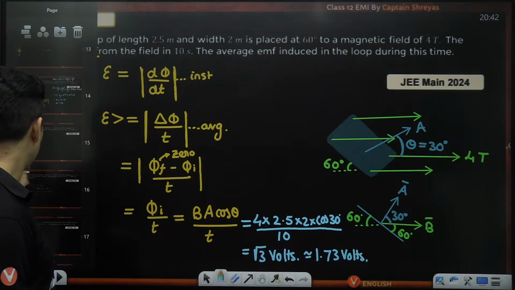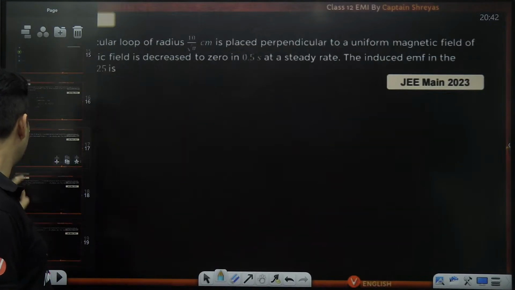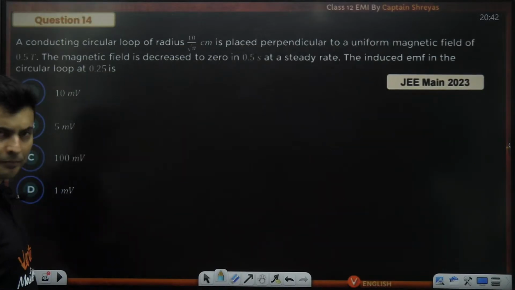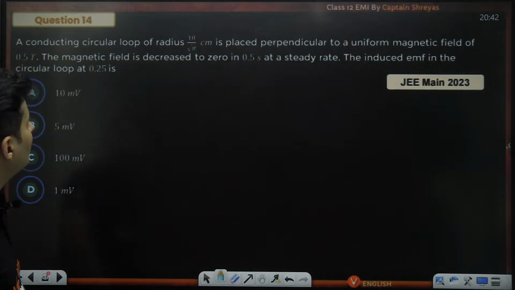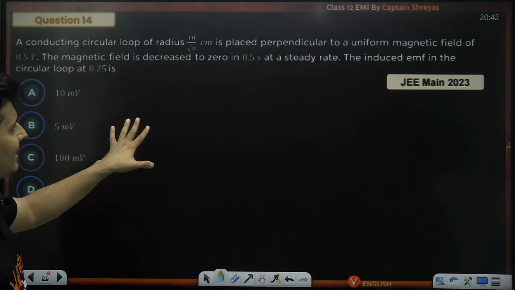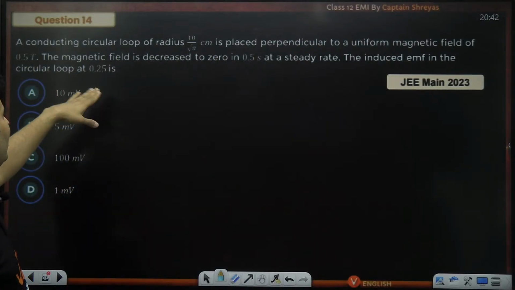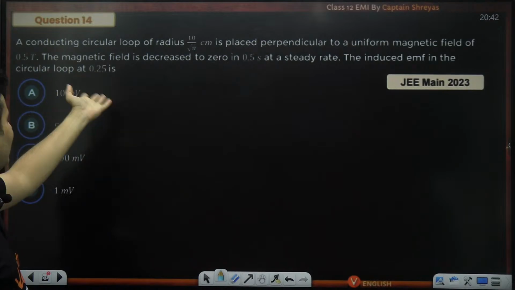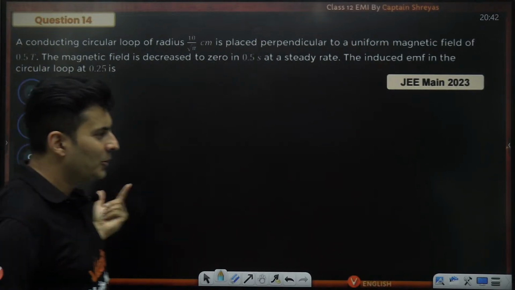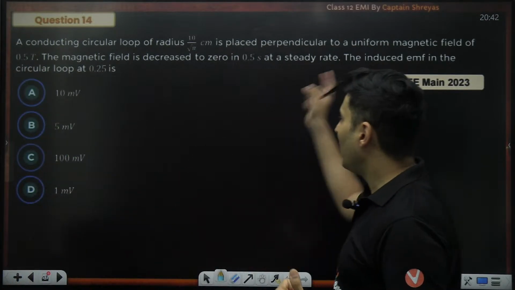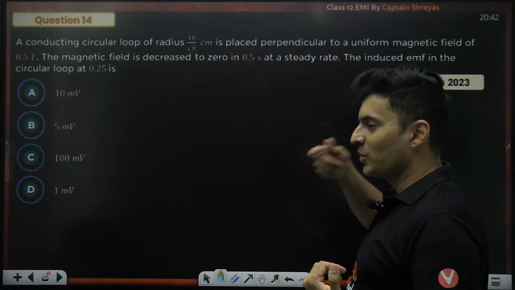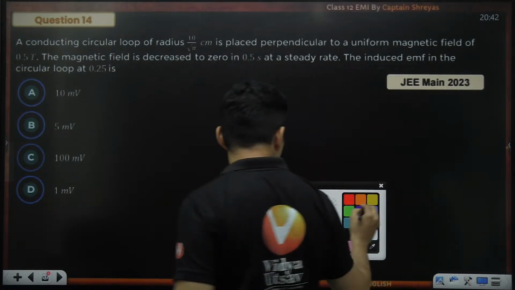All right. Moving ahead to the next question coming up on your screen. A conducting loop of some radius is placed perpendicular to the magnetic field. The magnetic field is decreased to 0 in 0.5 seconds at a steady rate. The induced EMF at 0.25 seconds is how much? Now, tell me one thing. Here, the magnetic field again is changing. So the question is how much EMF is going to be generated.